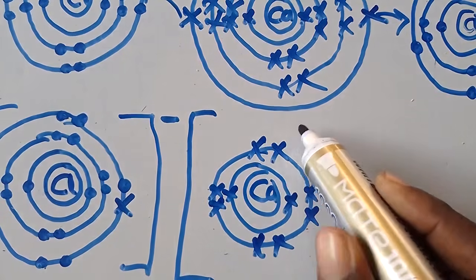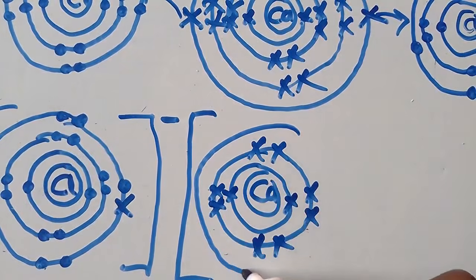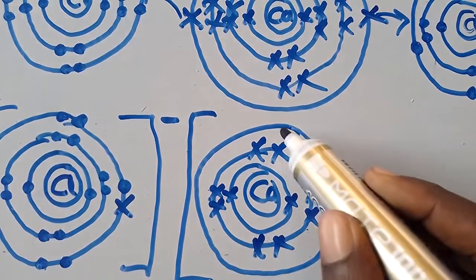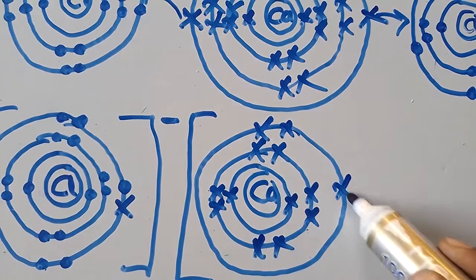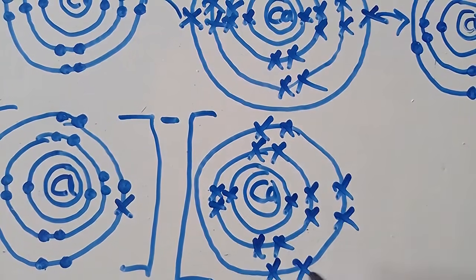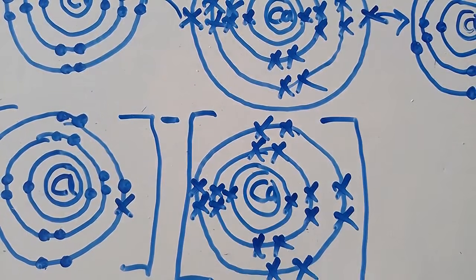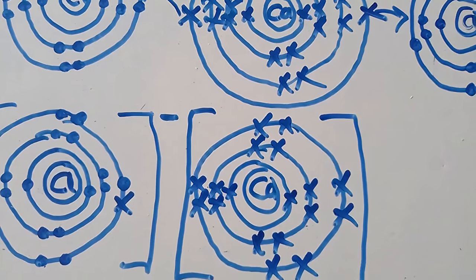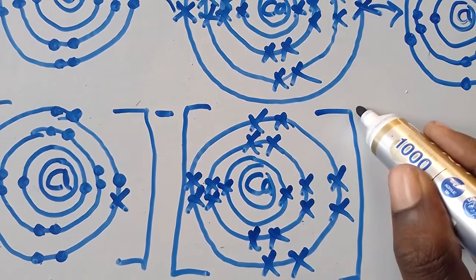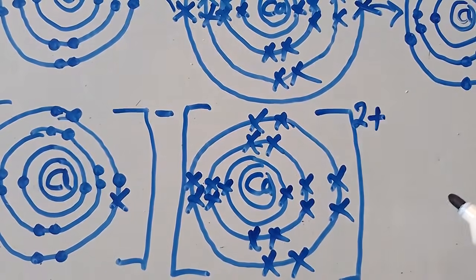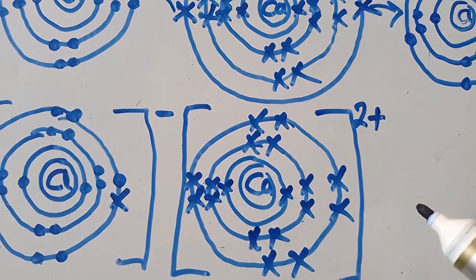Then the third shell, I'm going to have how many? 8, this one. The fourth one has been lost because it has lost the 2 electrons that were there. Like this, I do this. Then what am I going to put? I'm going to put here a 2 plus because it has lost 2 electrons.